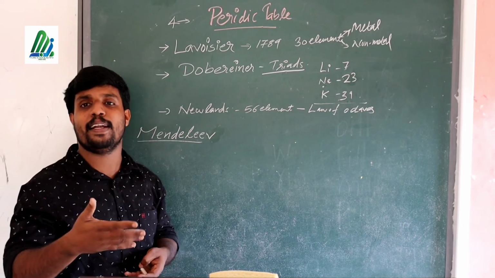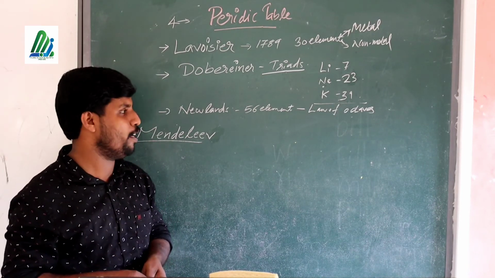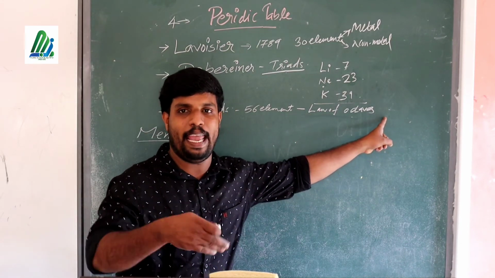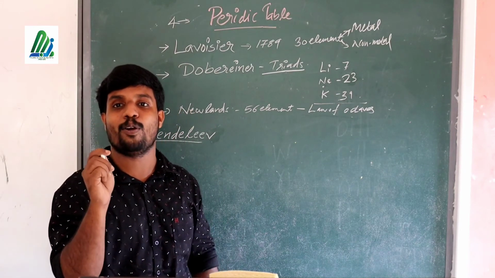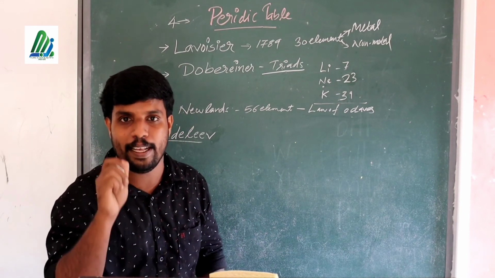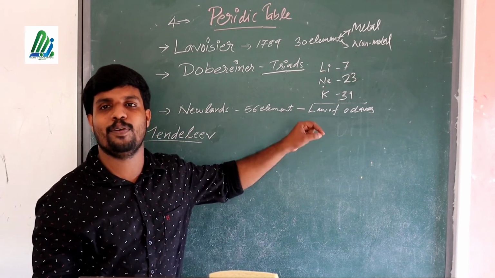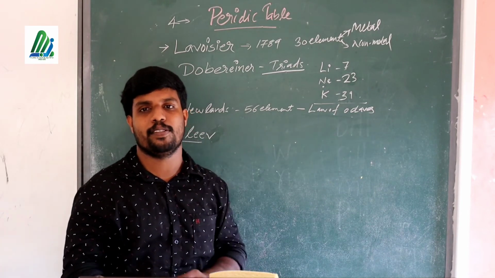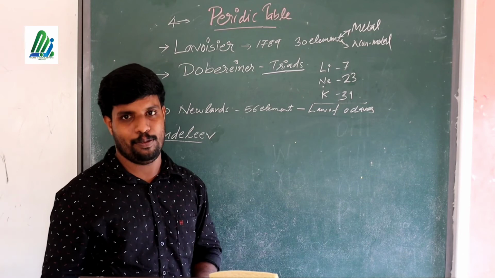So the eighth one repeats the property of the first one. Like that he observed and introduced a law known as the law of octaves.